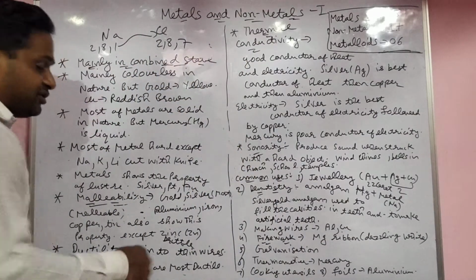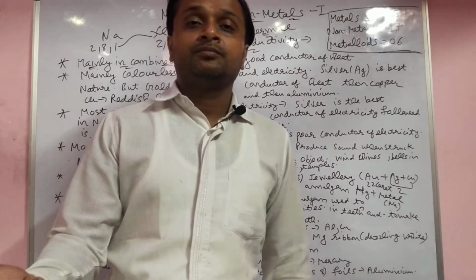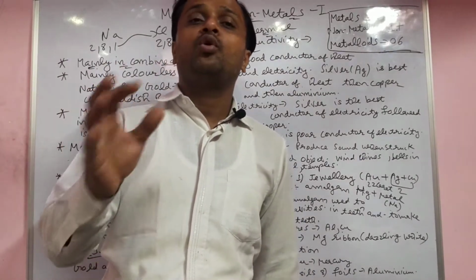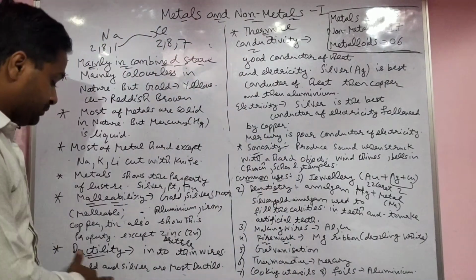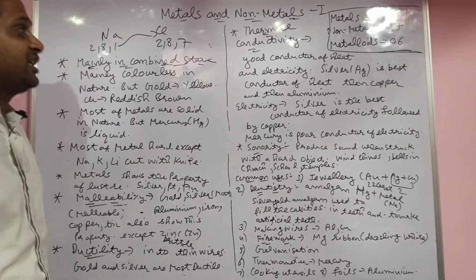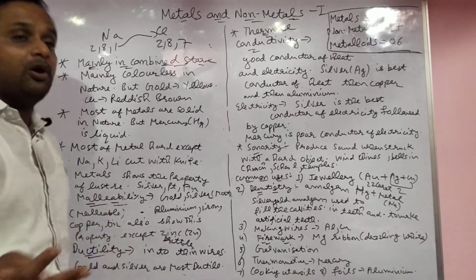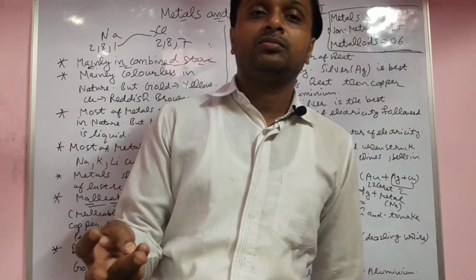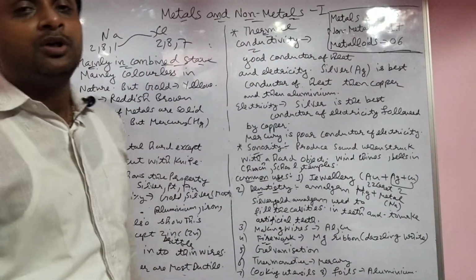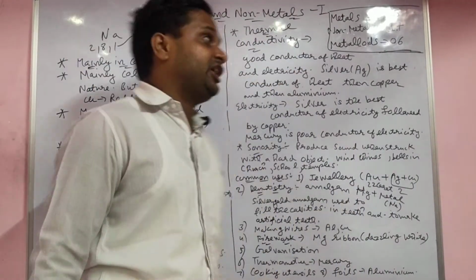Ductility means being able to convert the metal into wire. Silver is the most ductile in nature, then gold. Aluminium also, and copper wires, you know, show the property of ductility.